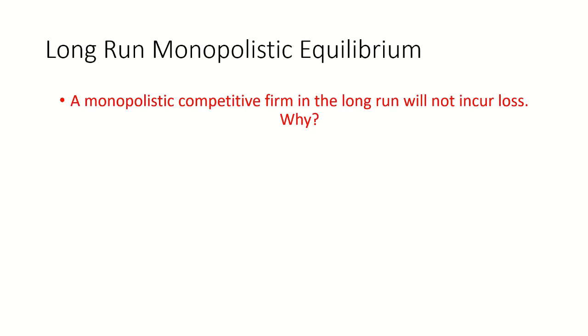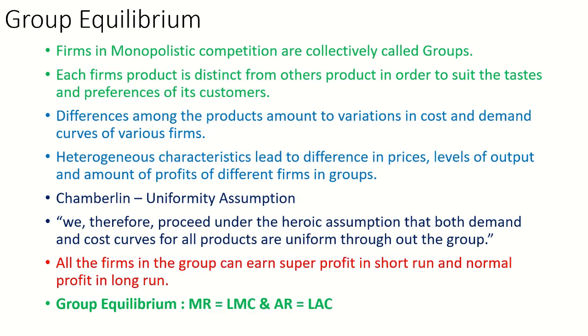Next is about the group equilibrium. We already said that the firms in monopolistic competition are collectively called groups. Each firm is distinct from other products in order to suit the taste and preference of its customers. So we cannot term the group of firms an industry, because in this monopolistic market each firm has heterogeneous products.